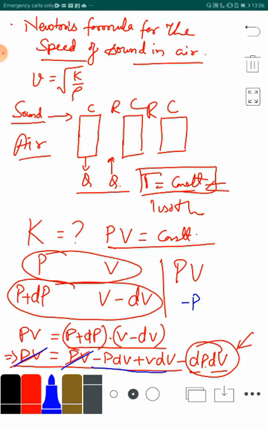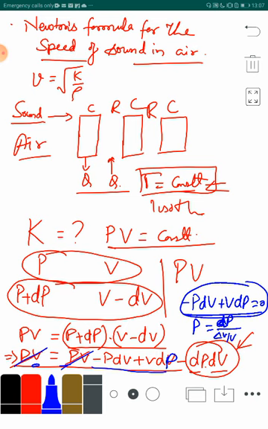Here it is P dV and V dP actually. So this is P dV plus V dV, this is equal to 0, because on the other hand side it is 0. So when we solve this, what we get? We get P is equal to delta P or dP divided by delta V upon V, where dP is the pressure that has been created. We just arrange this equation, we find P from here. So it comes out to be this.